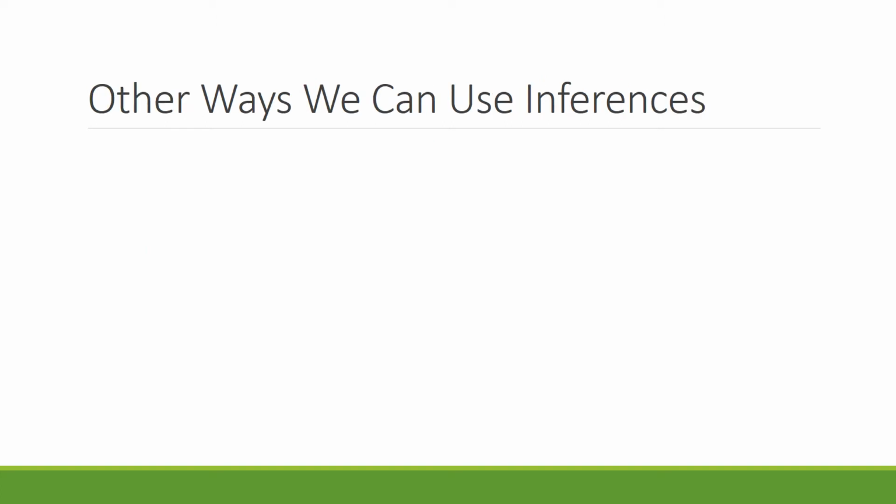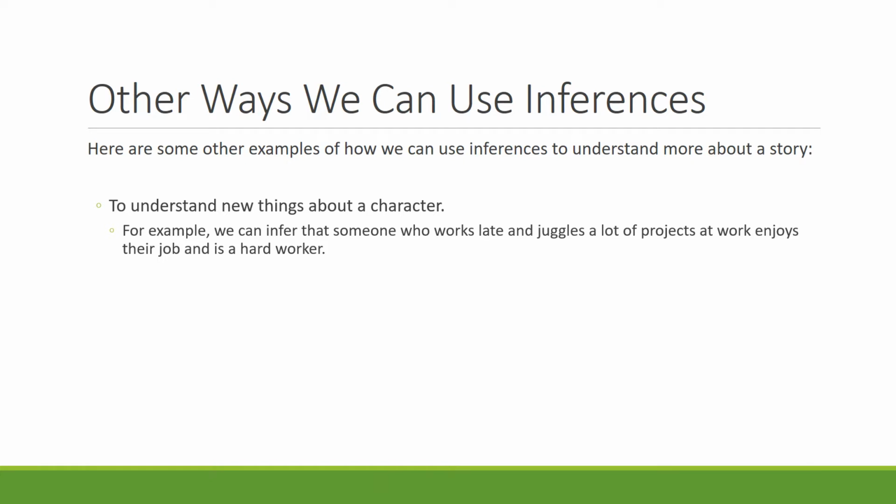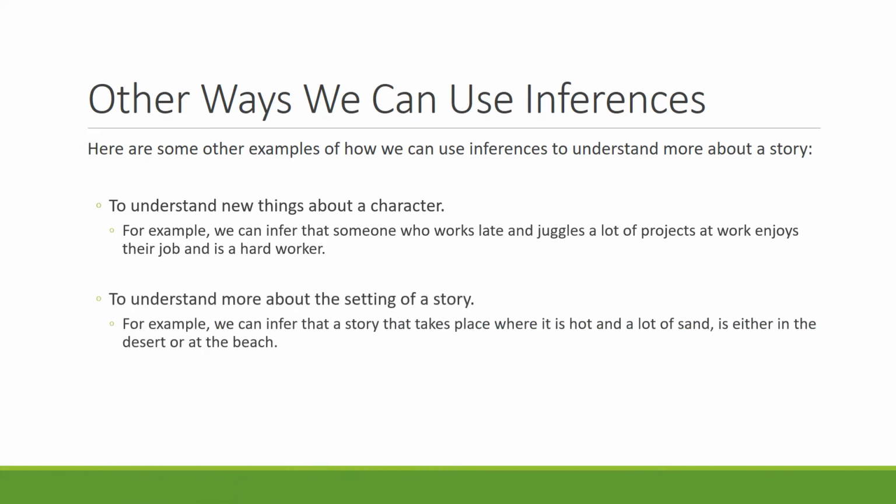What are some other ways we can use inferences? Here are some ways we can use inferences to understand more about a story. Inferences can help us understand new things about a character. For example, we can infer that someone who works late and juggles a lot of projects at work enjoys their job and is a hard worker.